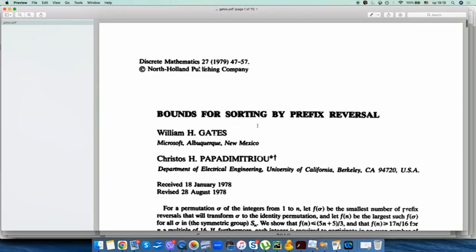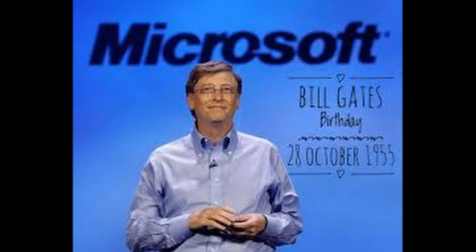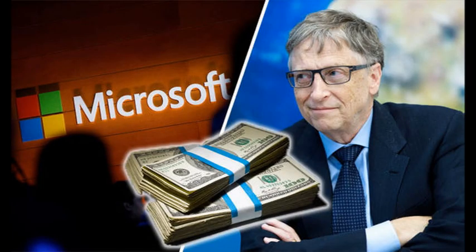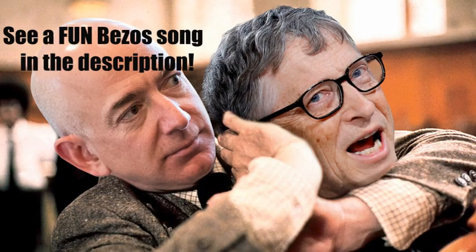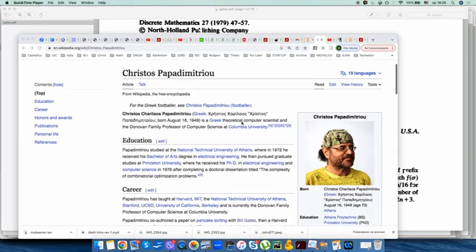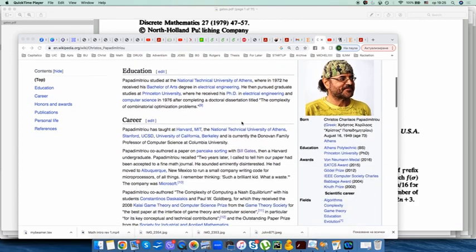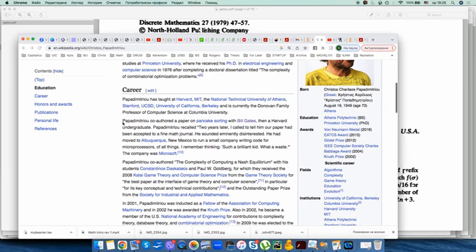And of course, this is not anyone else but famous Bill Gates, the co-founder of Microsoft and the richest man on earth for nearly 20 years before he was surpassed by Jeff Bezos. And of course, the co-author here of Bill Gates, Christos Papadimitriou, is not a random person, but a famous professor in theoretical CS.